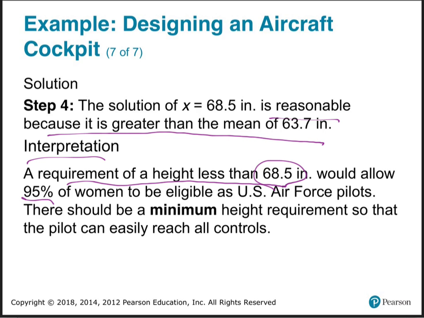So they're saying the maximum height. So they're saying if they made the maximum height for a woman or any person, right? The maximum height for any person. I guess they don't want the people too tall in the planes. Is that what it is? Well, the cockpit doesn't have a lot of room, I guess. I'm guessing. So yeah, that's what's confusing me now. I'm getting it's a max. So that's the tallest. So if they made the rule to say you can't be taller than 68.5 inches to be a pilot, that would allow 95% of all women to be pilots. Does that make sense? That's what they're saying.